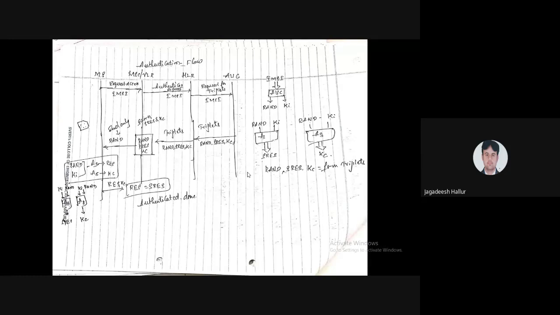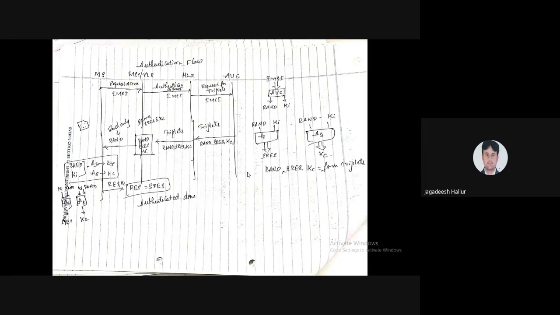Once the random number and K are given to A3, it generates one more code, that is SRES. And the A8 algorithm generates one more code, the ciphering key, KC. Once all three codes are generated, these three codes are called triplets: RAND, SRES, KC.